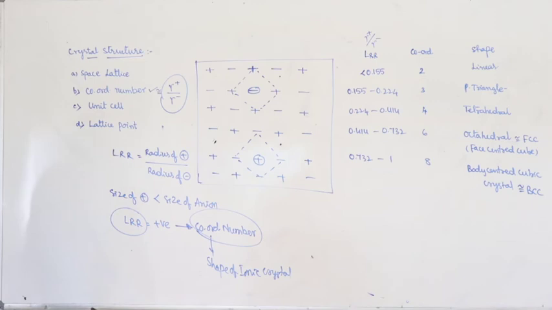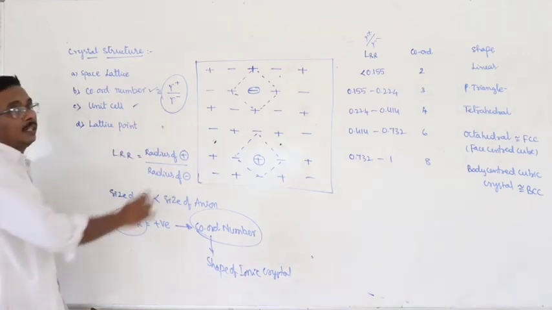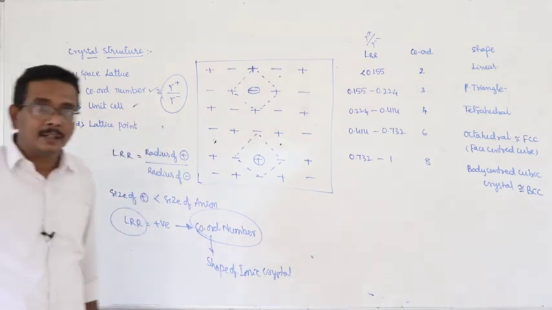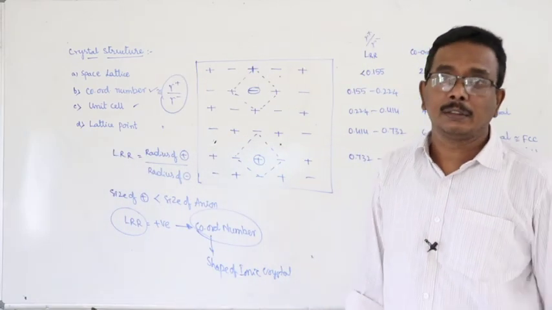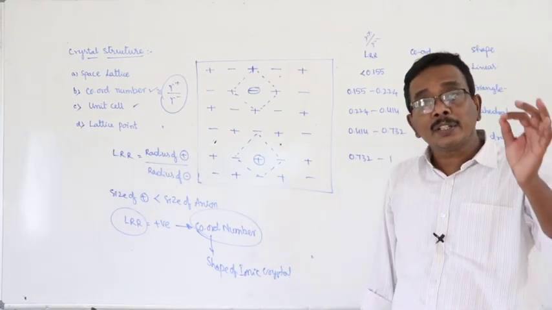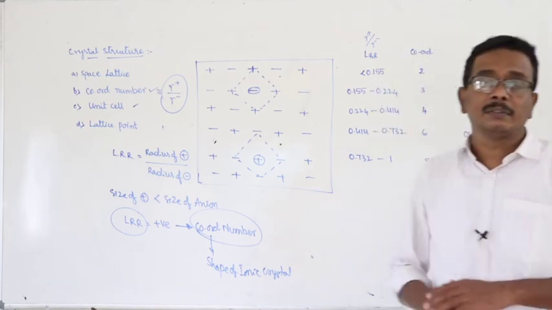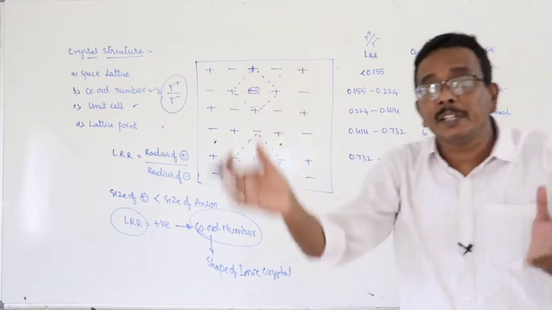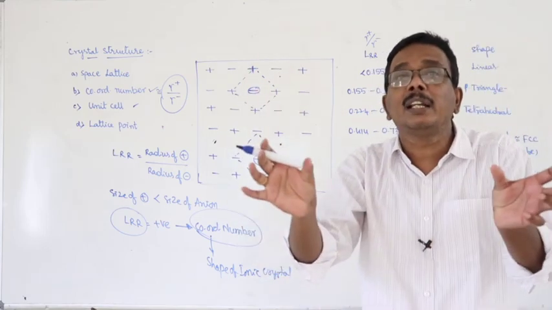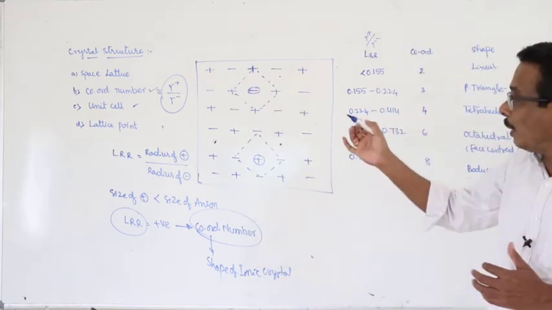Okay, now the next one, unit cell. What about the unit cell? The simplest structural unit of the crystal, which represents the whole structure of the crystal in three-dimensional arrangement, is known as unit cell.